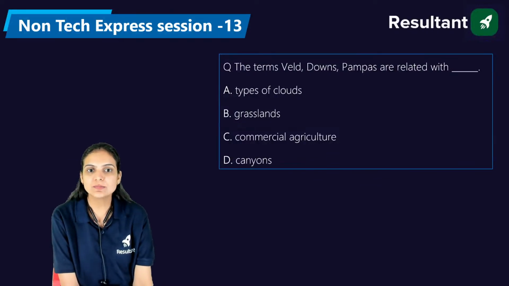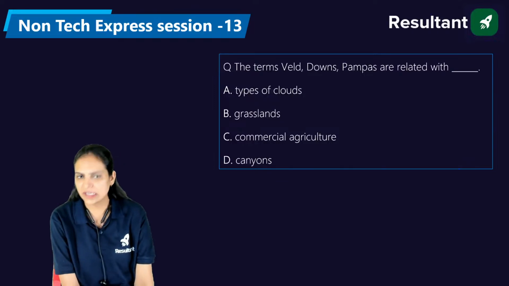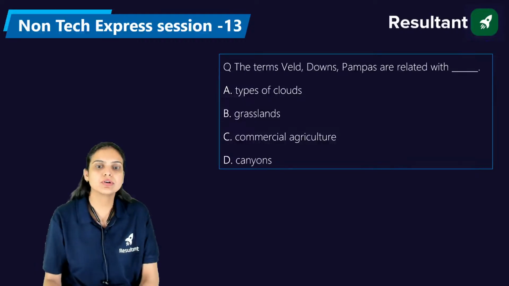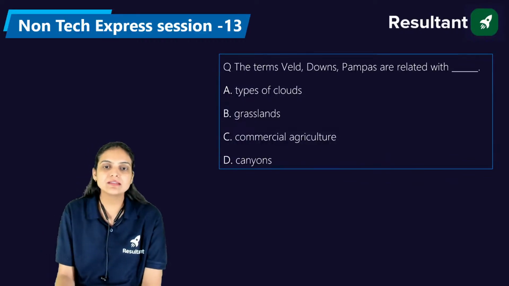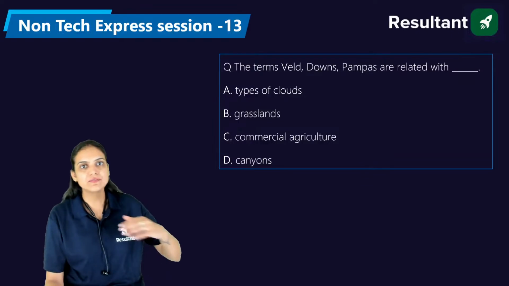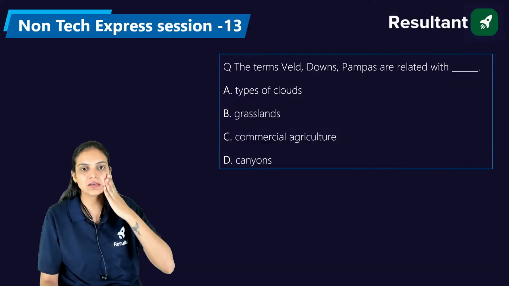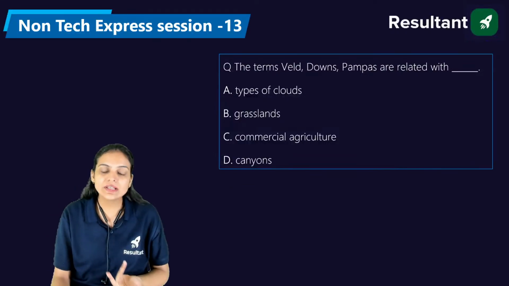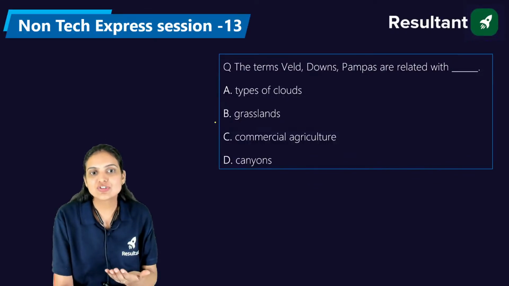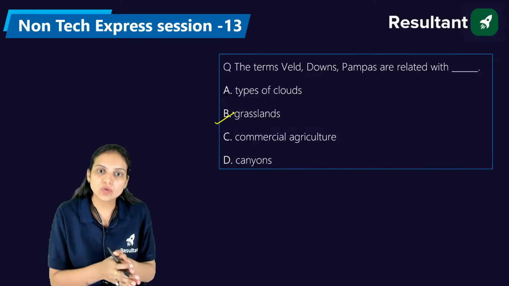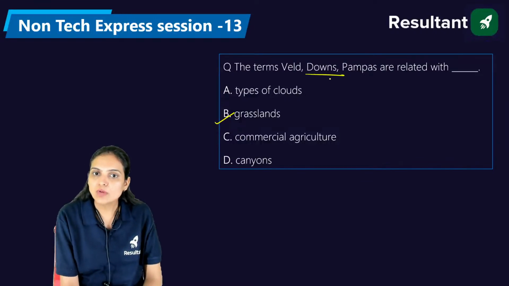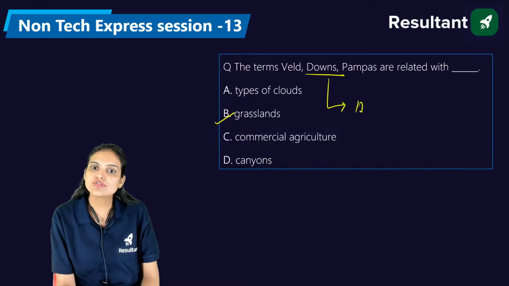So Devanshu is saying it's B, grasslands. Venkat is saying it's B, Puneet is saying it's A, commercial agriculture. If we go through the entire world, we will find that in certain places we have tall trees available. In other areas, we have lots of grasslands, and these grasslands generally have different names in different locations. For example, the downs: you will get grasslands named downs in Australia.